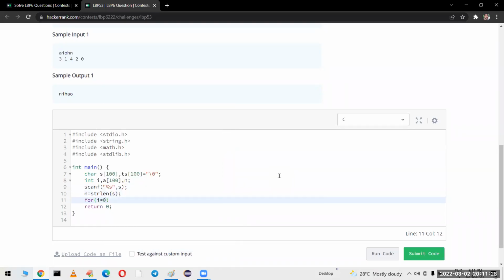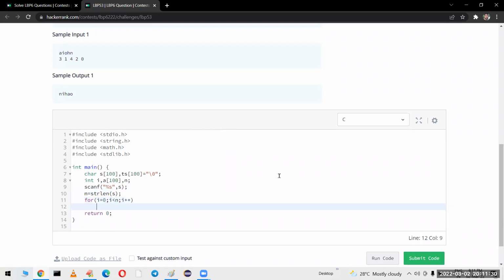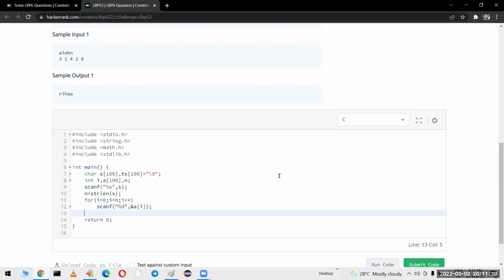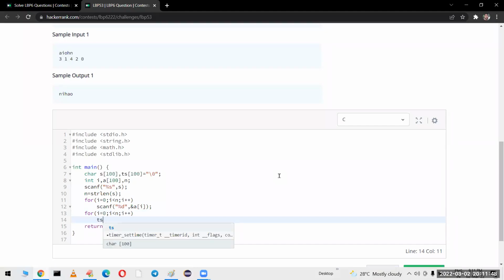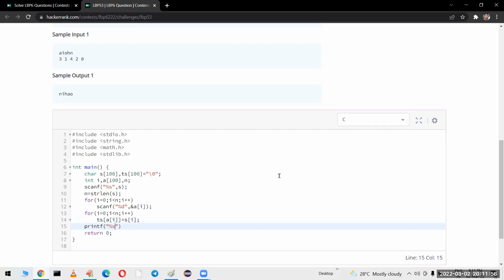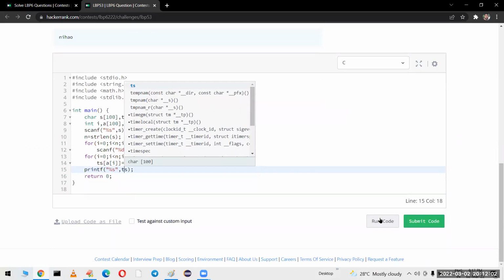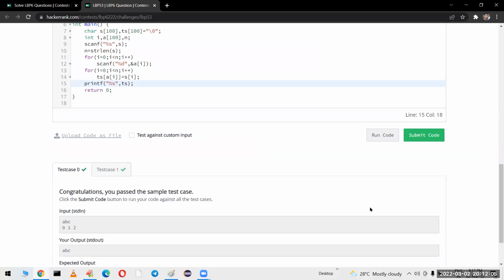For I is equal to 0, I less than n, I plus plus, I am going to read that many values: scanf percent d, comma, ampersand A of I. Then for I is equal to 0, I less than n, I plus plus: target string of A of I is equal to S of I. That's all. Now you have to print percent s, comma, the target string. Let me run the code. It is working for both test cases, so submit the code.